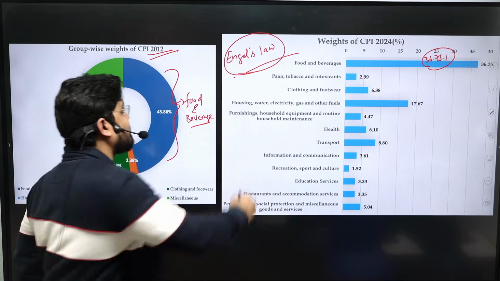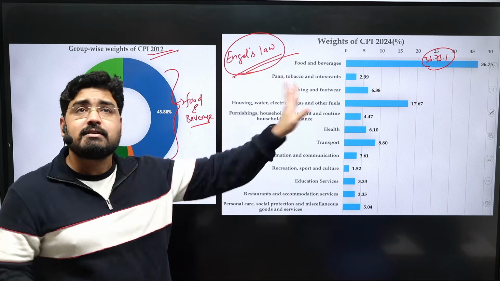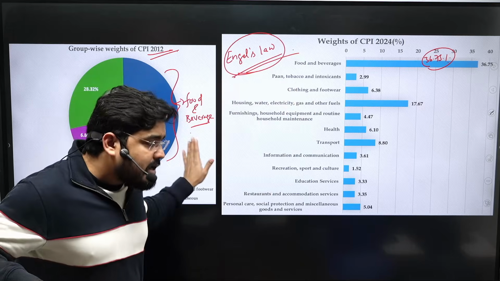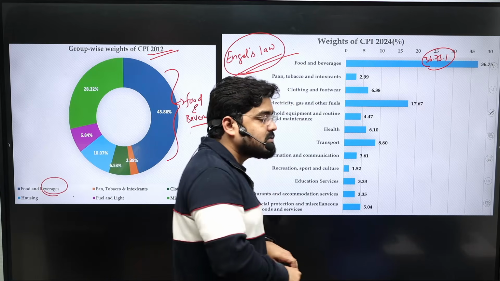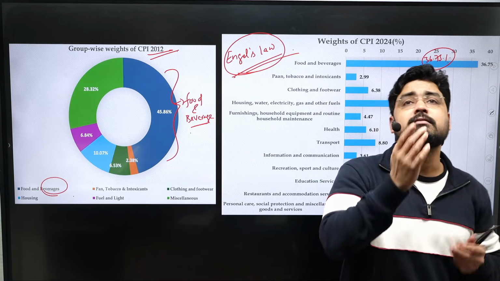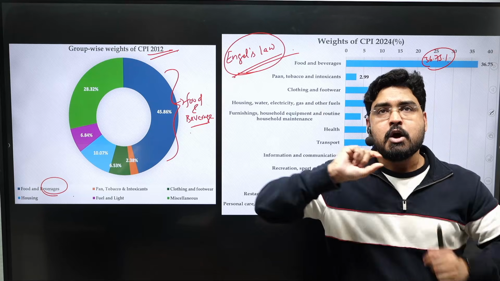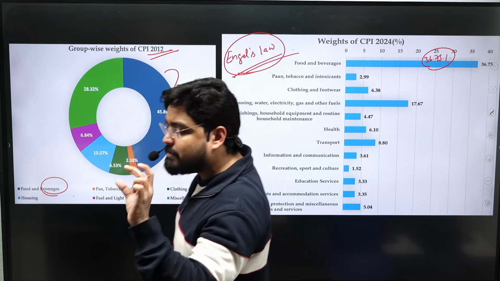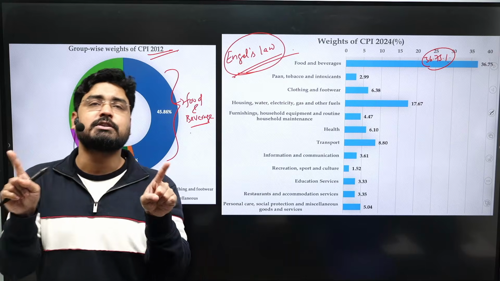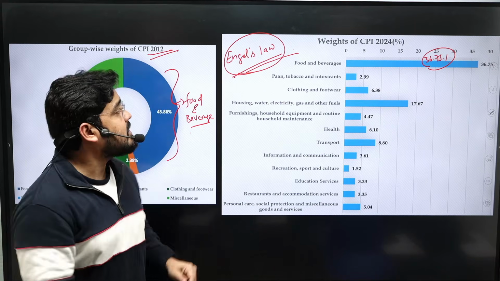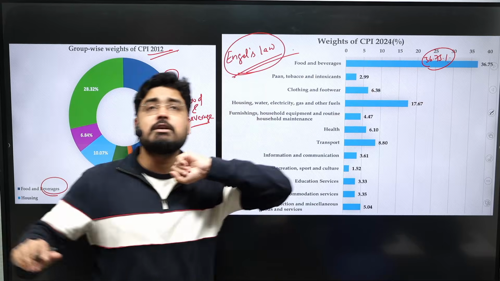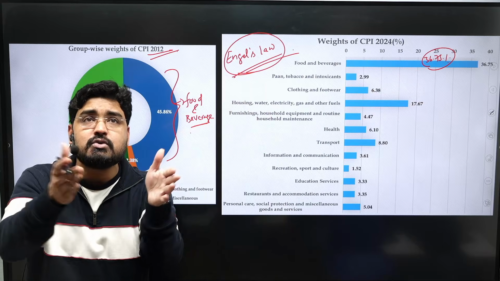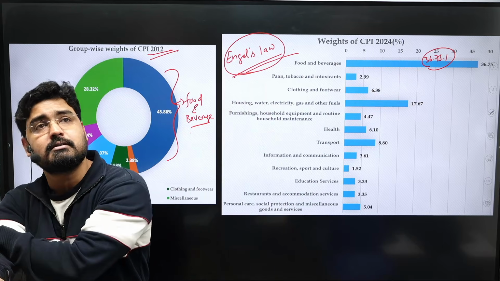That is Engel's law. Why is it relevant for the CPI? In India, in the last 12 years, we have seen a significant increase in per capita income. When per capita income increases, it reduces the share of the food component in the overall consumption expenditure. So that is why the weightage given to the food and beverage section has been reduced to 36.75%.